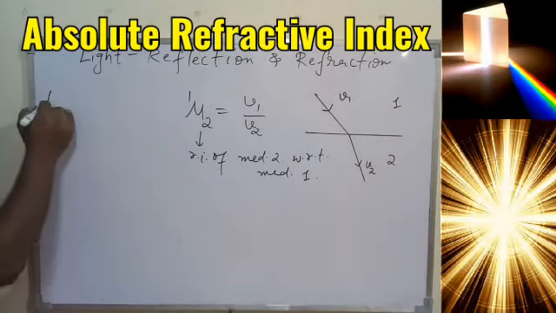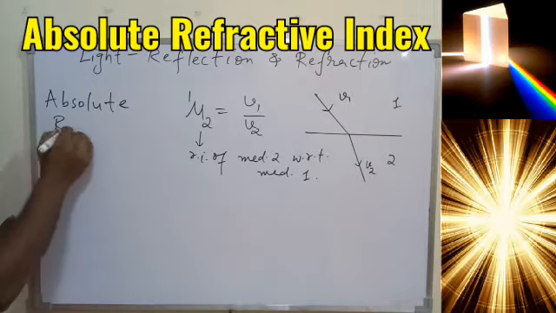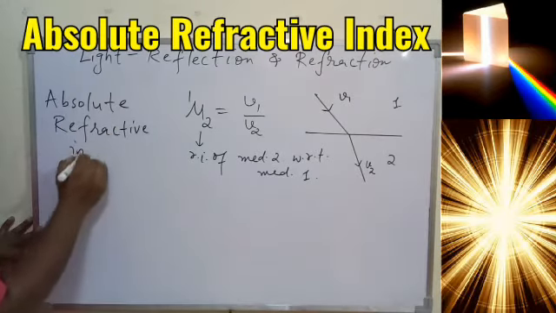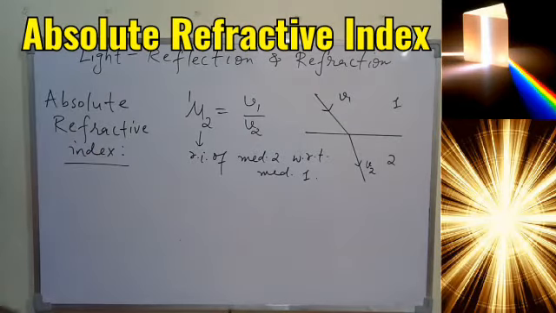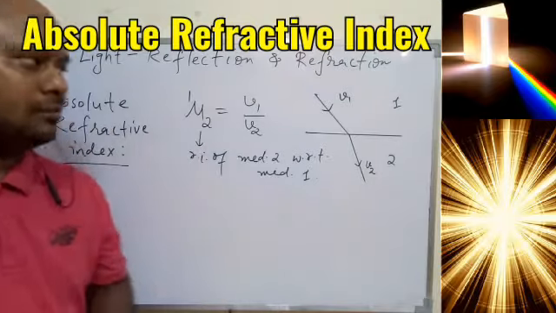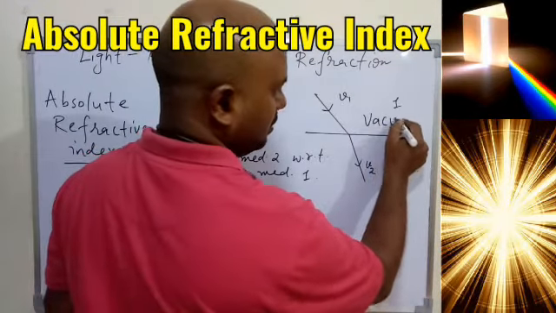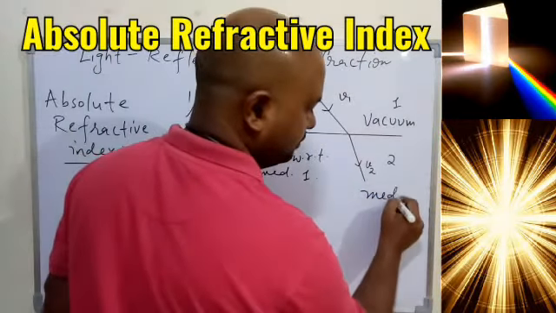Now the next concept we have is absolute refractive index. So that is very simple to understand. So the concept is, if we have medium 1 and medium 2 such that medium 1 is vacuum and medium 2 is any medium.